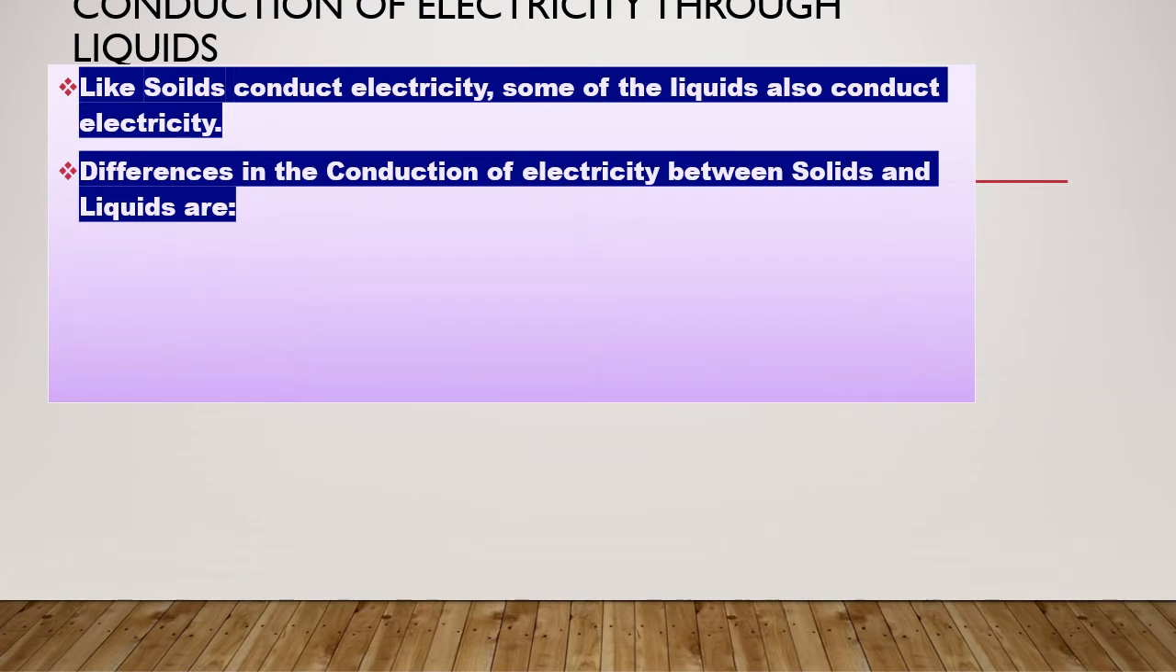In this, we are going to start the first topic given in this lesson. Do liquids conduct electricity? That is the conduction of electricity through liquids. So, we are comparing the conduction of electricity of solids and liquids. The solids can conduct electricity with the help of electrons.